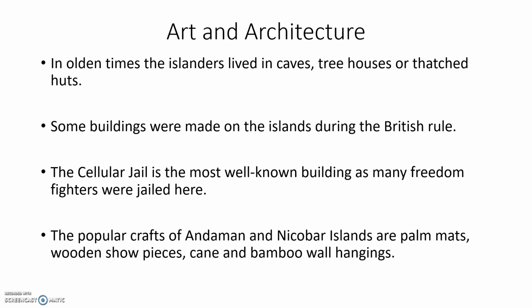Freedom fighter, as you already know. On August 15th, 1947, we got independence. Our country India got independence. Before that, our people were under the control of British rule. Many freedom fighters, many people suffered a lot under British rule. Then some freedom fighters worked for that. Then finally we got independence on August 15th, 1947. During the freedom struggle, so many freedom fighters were kept in jail. Where? In the Cellular Jail of Andaman and Nicobar. So many freedom fighters were kept in the jail.